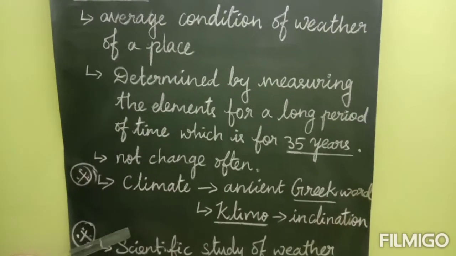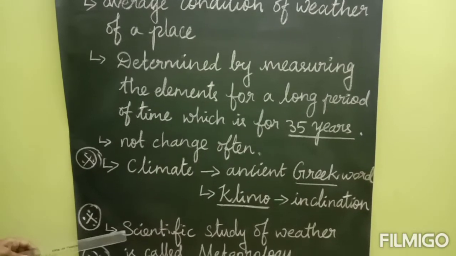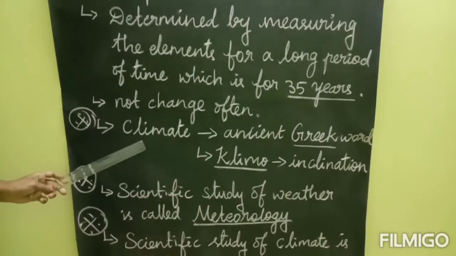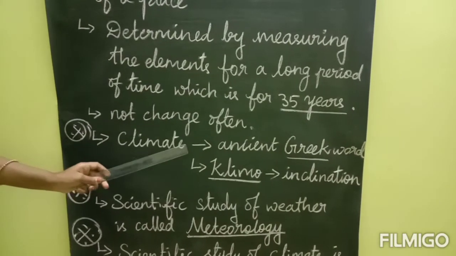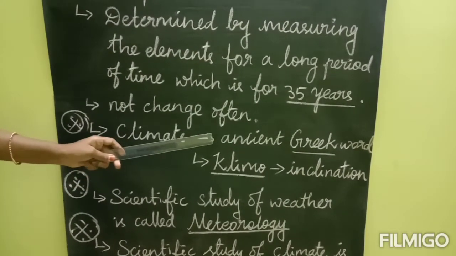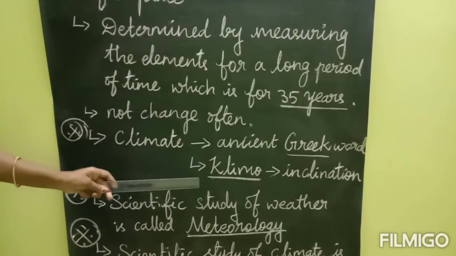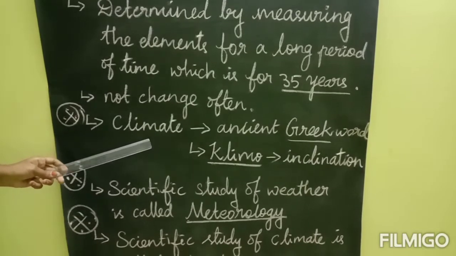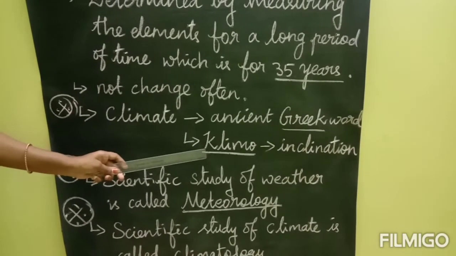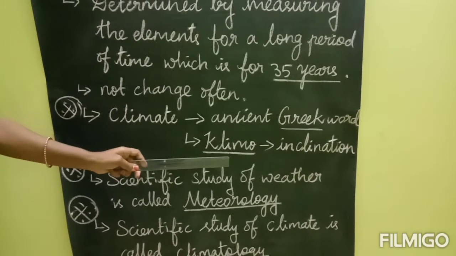Here I have given you some important notes. You should take them down. First one is climate. The word climate is actually derived from an ancient Greek word. That word is climo. From this word only we have derived the word climate. This word climo means inclination.